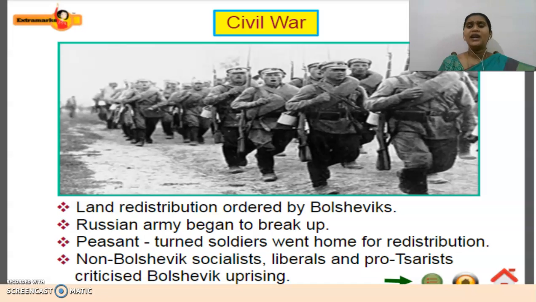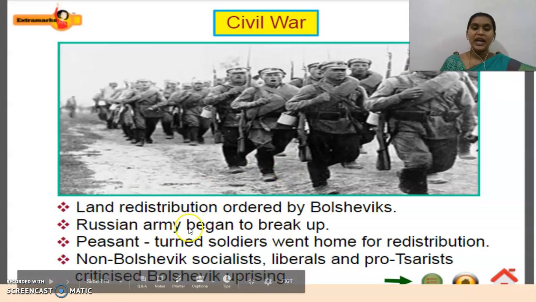They were supporting the King Tsar. Those people started to criticize the Bolshevik uprising. Whatever measures they are taking, is it going to be helpful for the society? Is it known as a socialist society? So they started to criticize the ideas and uprising of the Bolsheviks. Hope you guys are understanding, children? So the Bolsheviks announced the land redistribution. That's the reason the army started to break up.